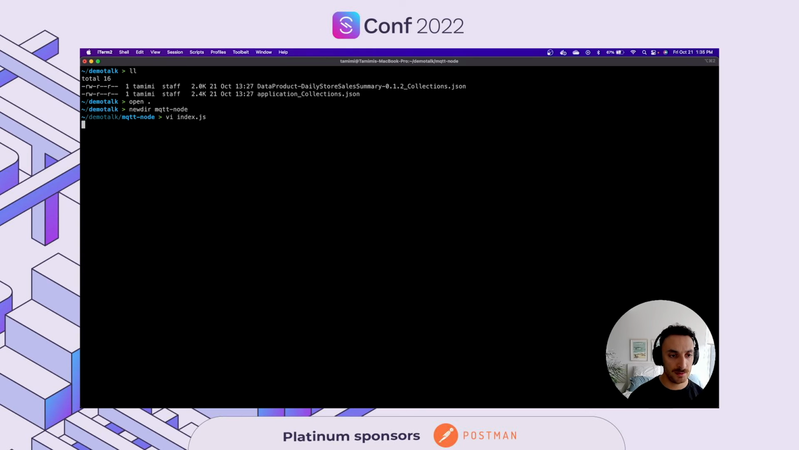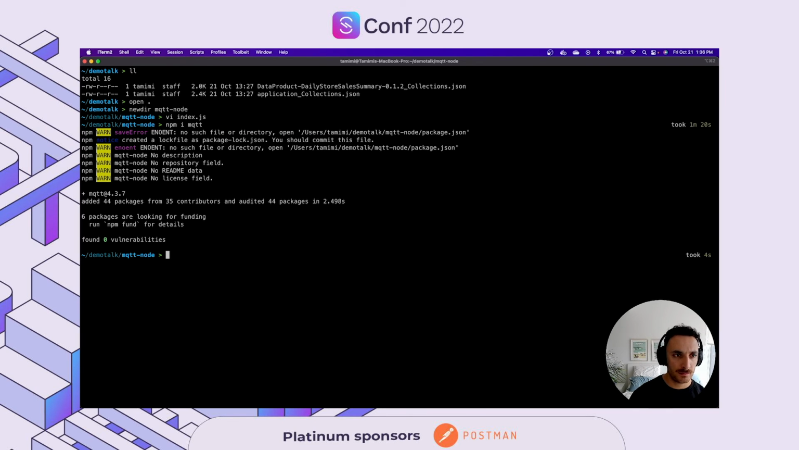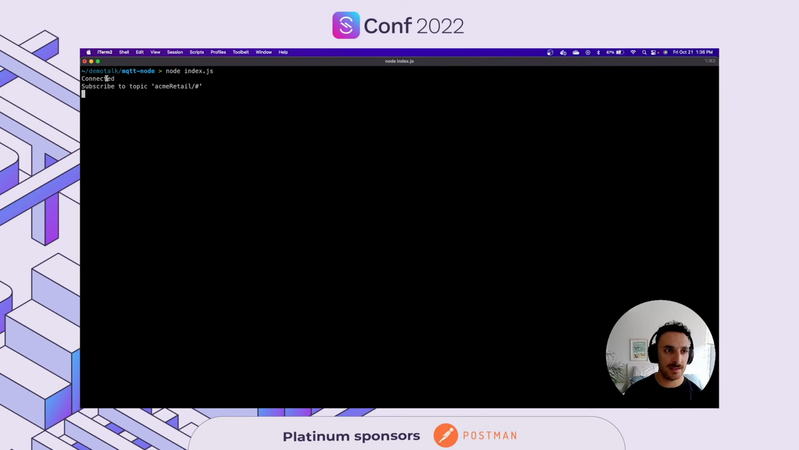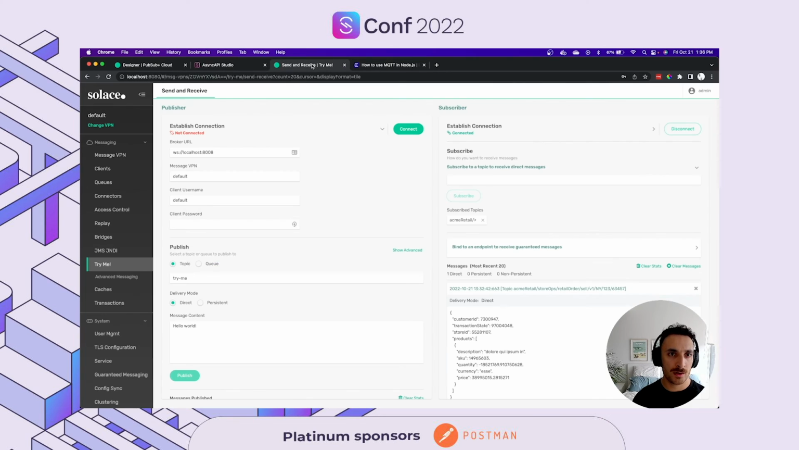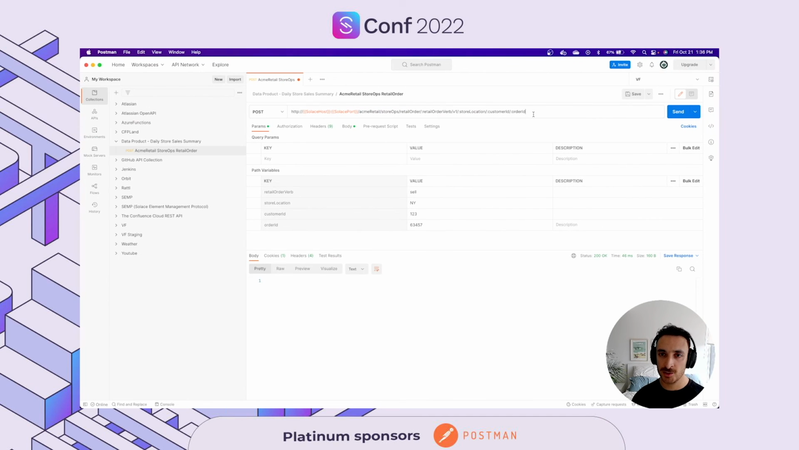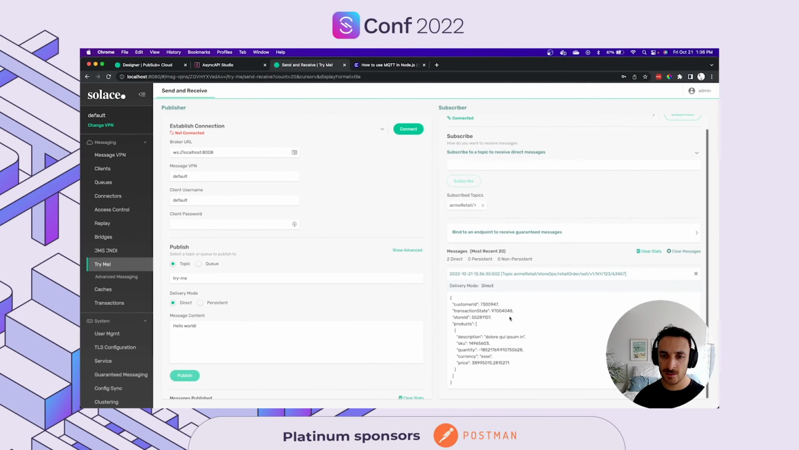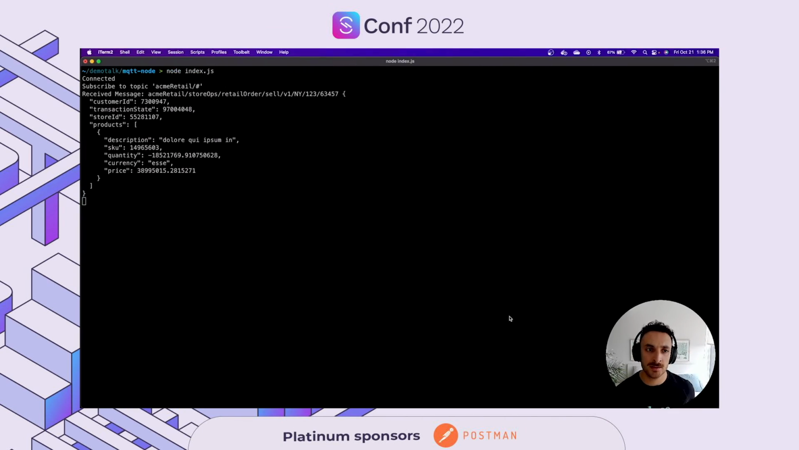So let's go ahead and save this, npm install MQTT locally. And let me see, what do I have in here? Node index. All right, so we're connected to the Solace broker on localhost, and we're subscribing to this topic. And our broker as well is subscribed. So I'm going to go ahead and clear messages over here. So now the moment of truth, we're going to publish a message. We should receive it here too in my Try Me tab, and there you go.